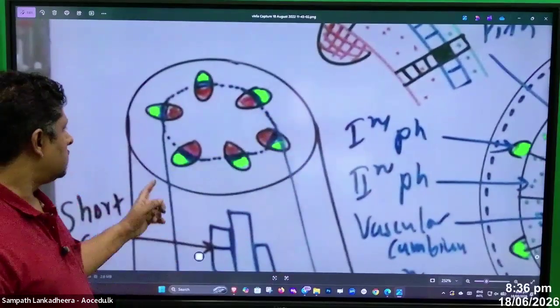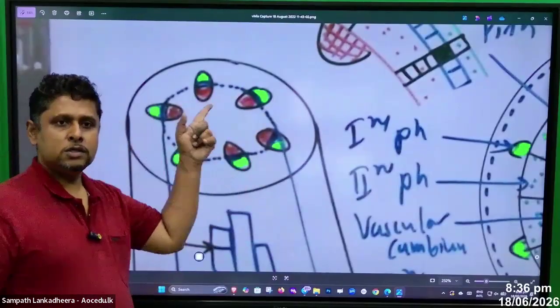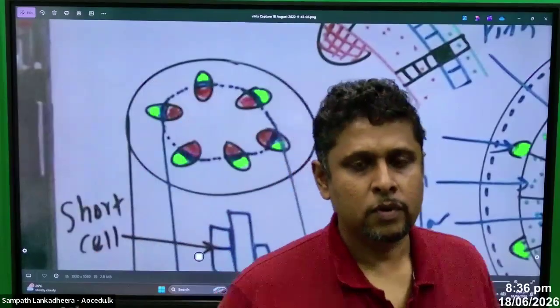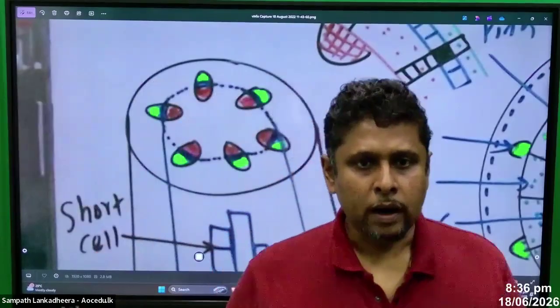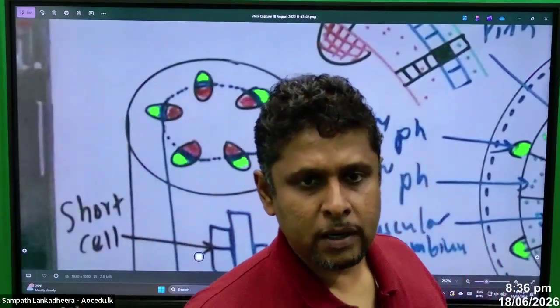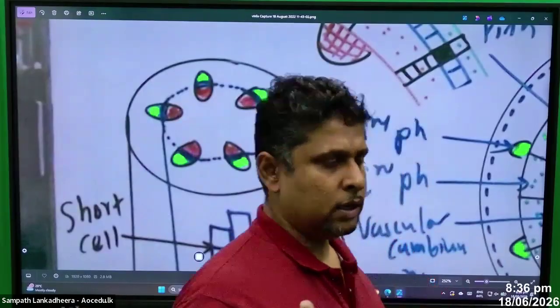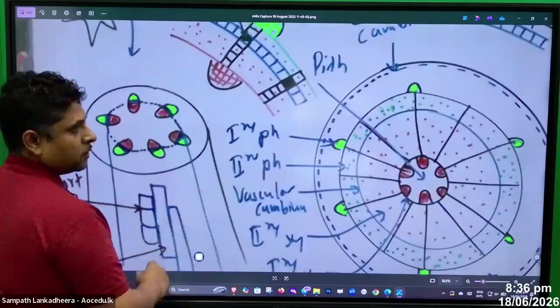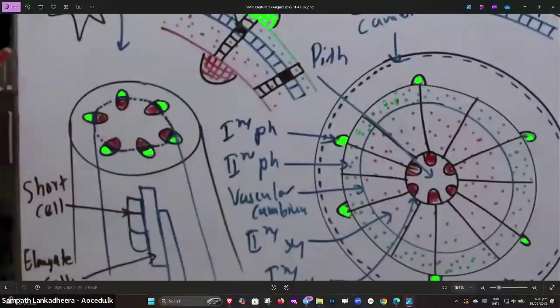This is the primary stem. And what is the result of the perpendicular short cells? Okay, I'll come into that. Look at this diagram. Can you see the diagram?